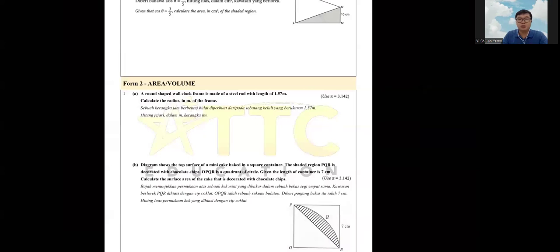Form 1 and Form 2, all of the shapes, all of the areas, all of the volumes. Everything here won't go away. You will bring this until Form 5, so might as well do it well now. Remember it well. Don't give up.